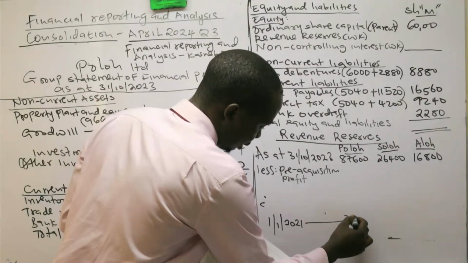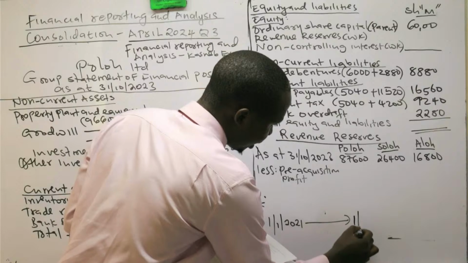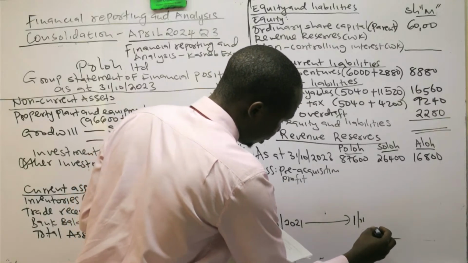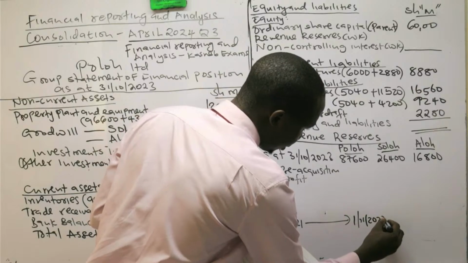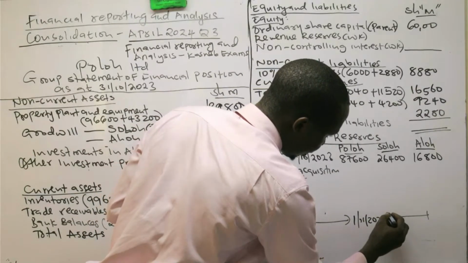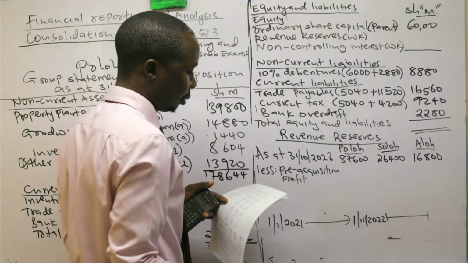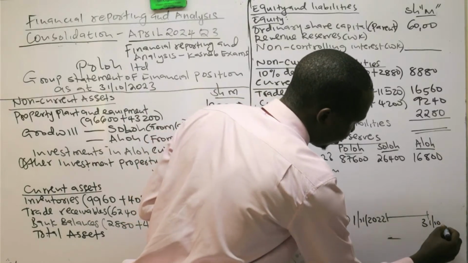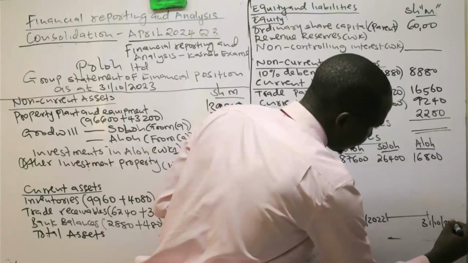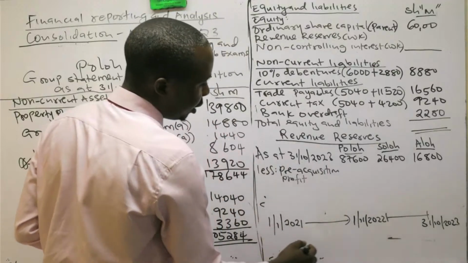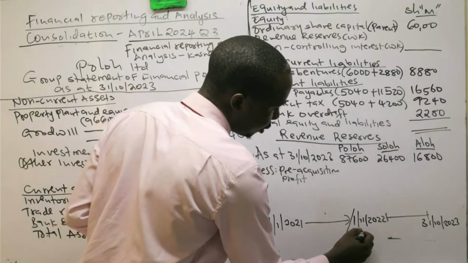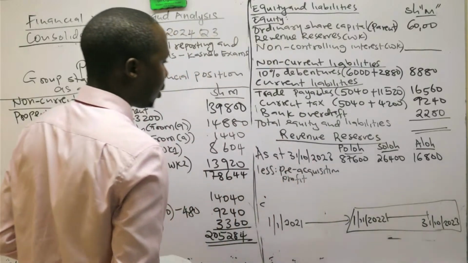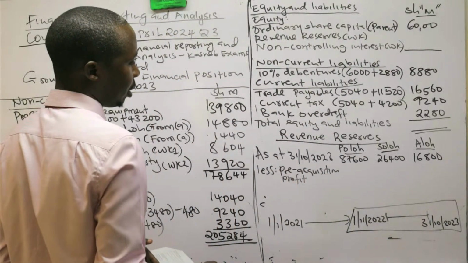Because it ends on October, it starts November 2022. So there's something I need to make clear. 31st October 2023. So for this company, we need the profit from this period to this period. We need that profit.